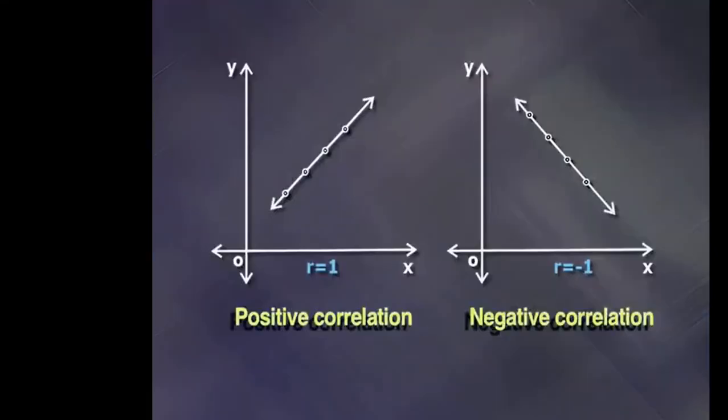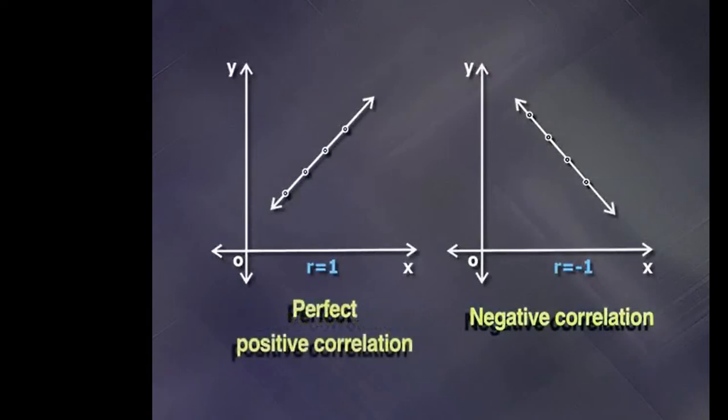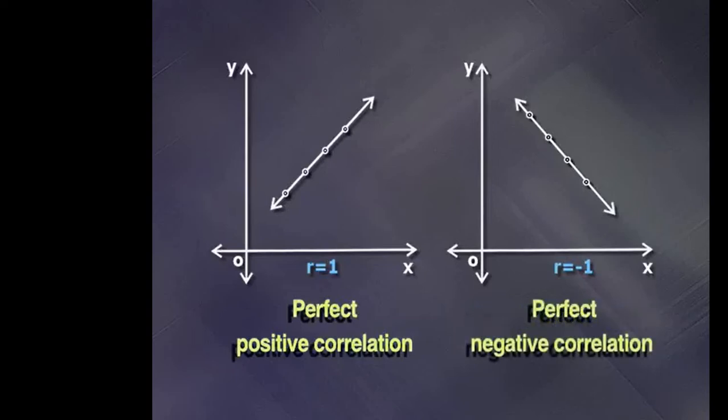From this graph, by plotting the points, we get data points in an increasing direction, which shows perfect positive correlation. So, the correlation coefficient, which is indicated by small r, is equal to 1. While in this graph the points are in a decreasing direction, so there is a perfect negative correlation and the value of r is -1.